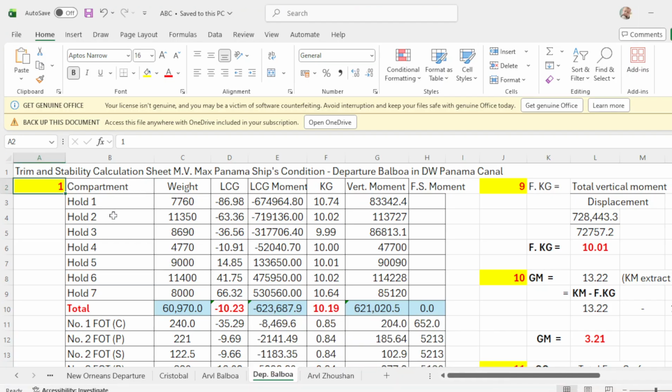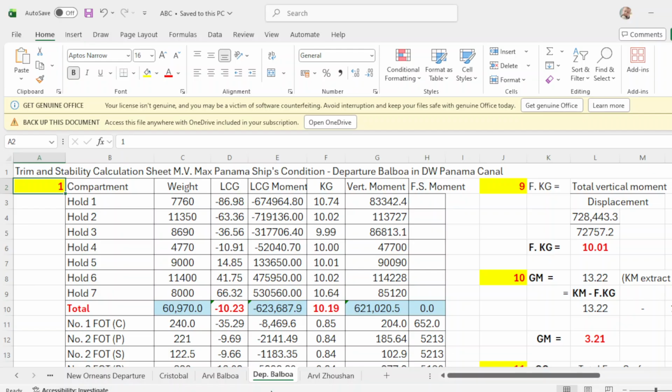This will be the trim and stability calculation sheet, MB Max Panama, ship's condition, departure Balboa in dock water, Panama Canal. Okay, so we have the same cargo and it has never changed. So the total cargo is 60970.